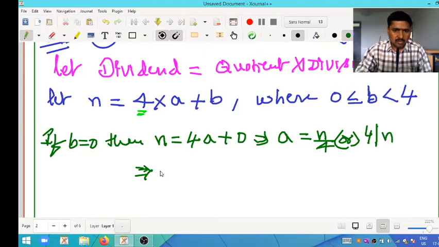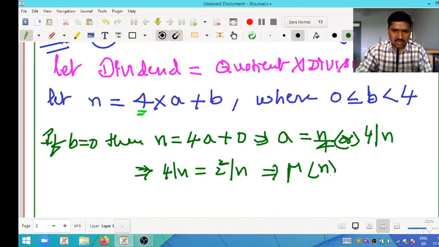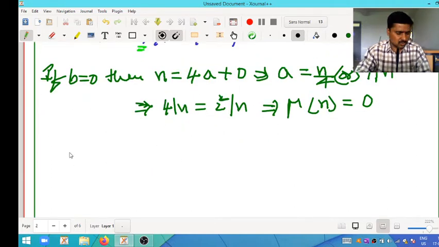By the Mobius theorem, if 4 divides n, that is, 2 squared divides n, then the Mobius value of n becomes 0. According to the Mobius definition, this becomes 0.